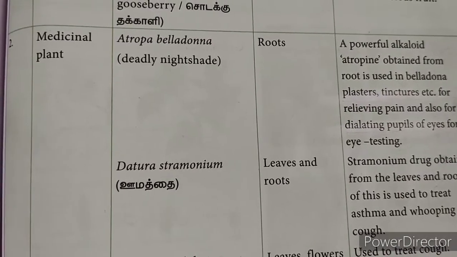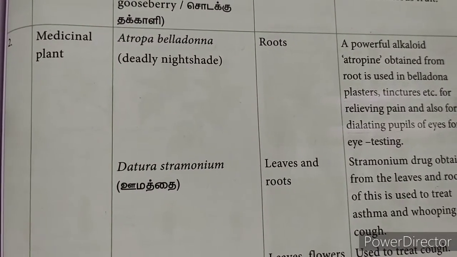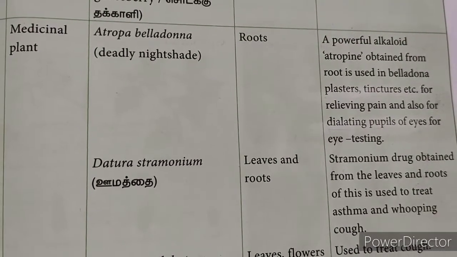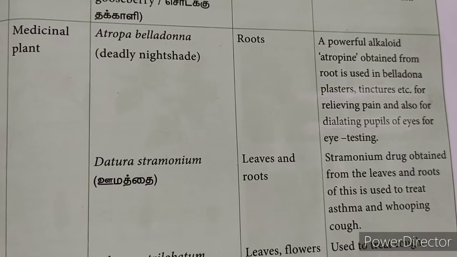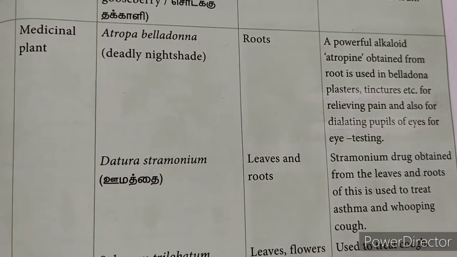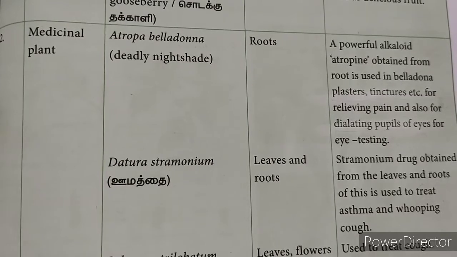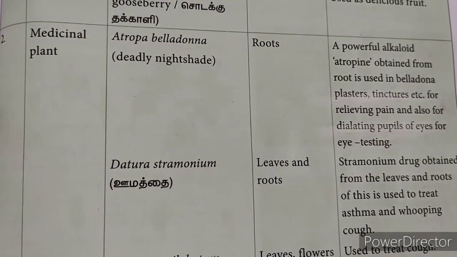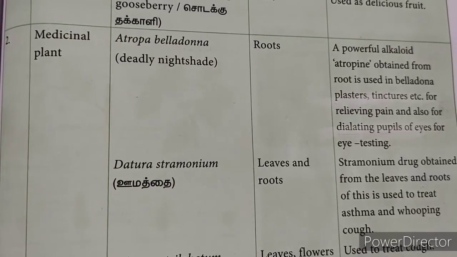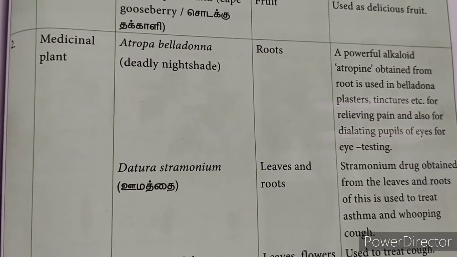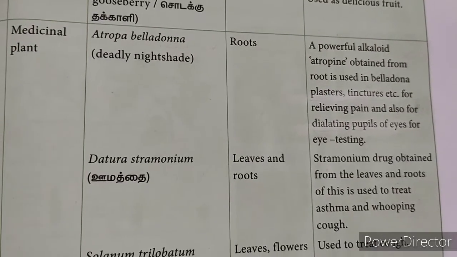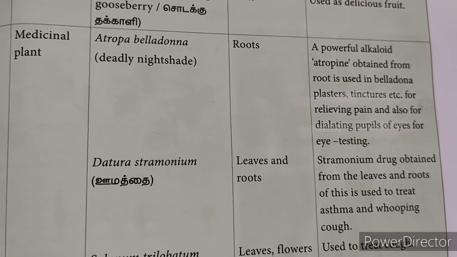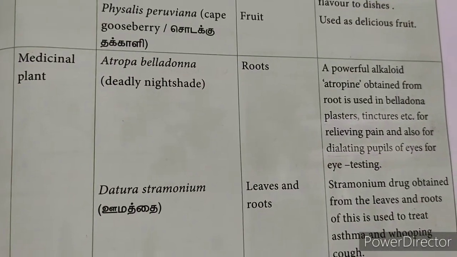The next useful plant which is used as a medicinal plant, Atropa belladonna. It is commonly called deadly nightshade. The roots of this plant produce a powerful alkaloid which is called atropine. And this atropine is obtained from roots and is used for belladonna plasters and tinctures. And also it is used for relieving pain, and also dilating pupils of the eye for eye testing.